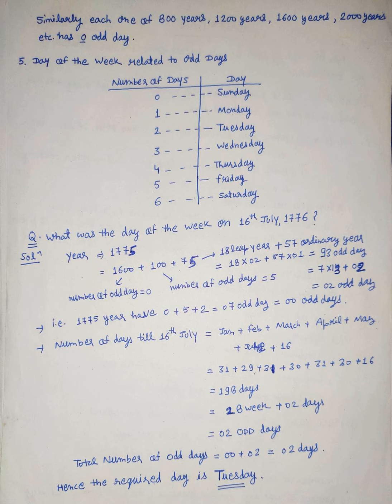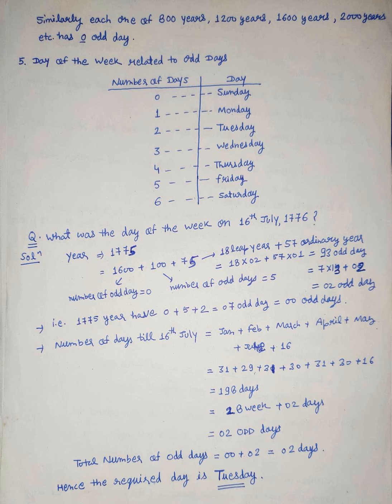We can also solve it separately. 93 odd days means 13 weeks plus 2 days, so 2 odd days. The number of odd days in 1600 is 0, in 100 years is 5, and in 75 years is 2. Adding all together, 5 plus 2 plus 0 equals 7 odd days, means 1 week, which means 0 odd days. So in 1775 years we have 0 odd days.